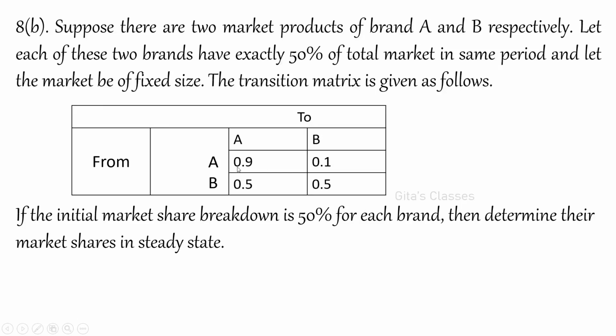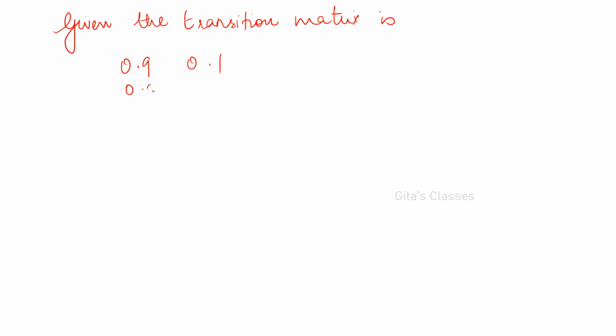Okay, so let us do this problem. It is very simple only. First, the given transition matrix is 0.9, 0.1, 0.5 and 0.5. This is the transition matrix. Transition means how it is changing from one state to another state. So this is the transition matrix given.